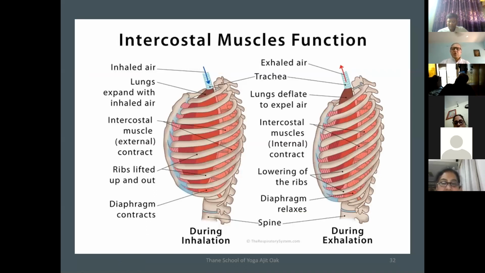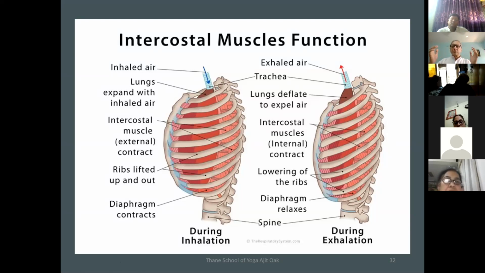Now this is how the expansion of the lung takes place, as we have discussed earlier: the pleural space will increase because the rib cage, or thoracic cage, will expand. In normal breathing, there are two aspects to this function. One is the contraction of the intercostal muscles. As you can see in this diagram, when the intercostal muscles contract, the ribs come near to each other. We need to understand this, because sometimes we feel it is the reverse.